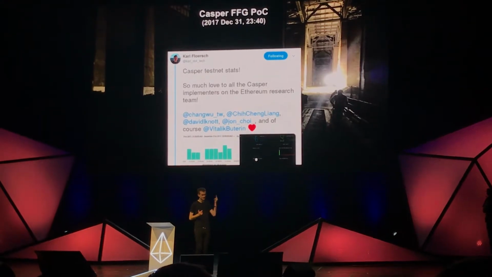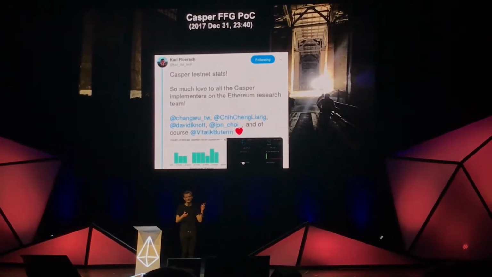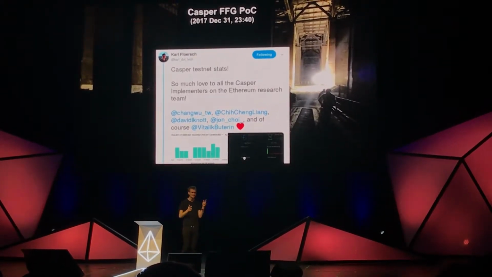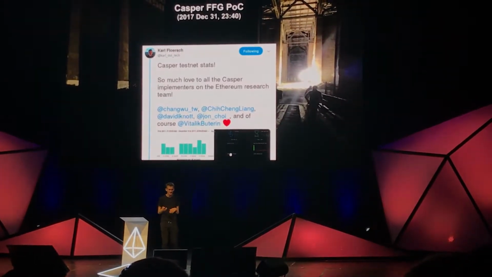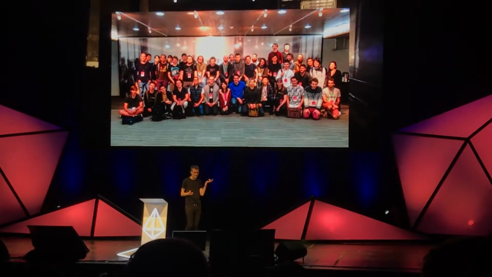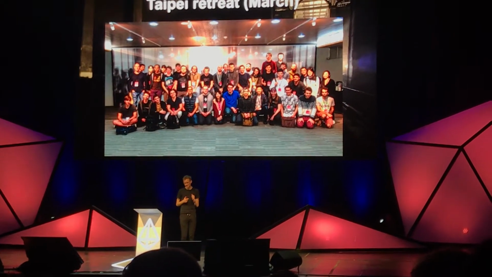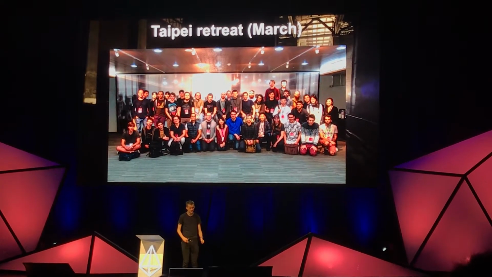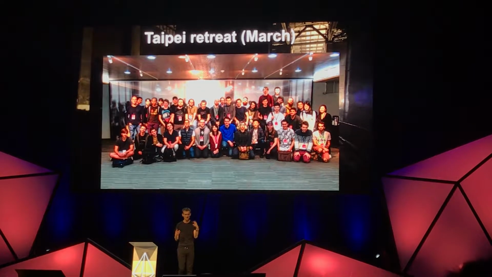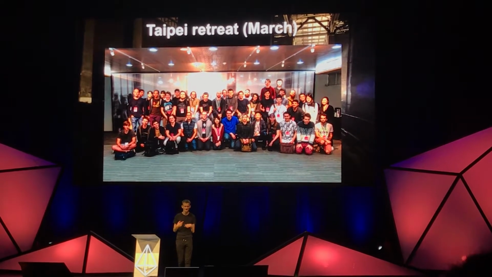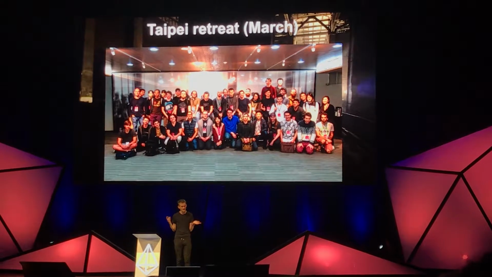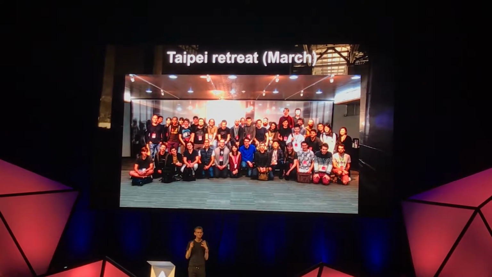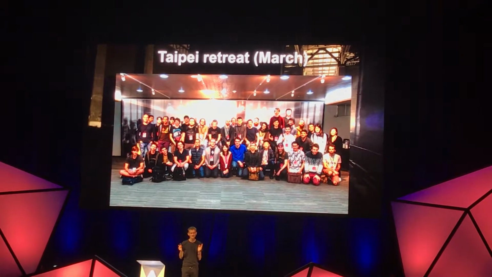And we got very far along in this direction, and there was a testnet, there were Python clients, there were messages going between different VPSs and different servers and different computers, and it got very far. And at the same time, we were making a lot of progress on sharding. So we continued working on the sharding spec. Eventually we had this retreat in Taipei in March, and around here a lot of the ideas around how to implement a sharded blockchain seemed to solidify.